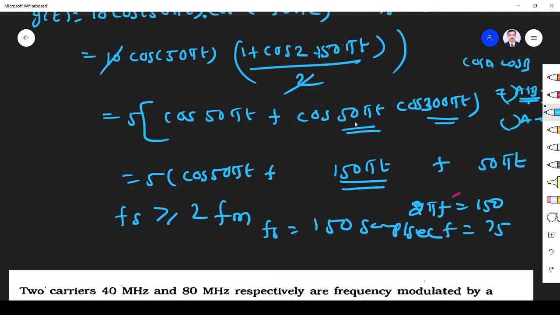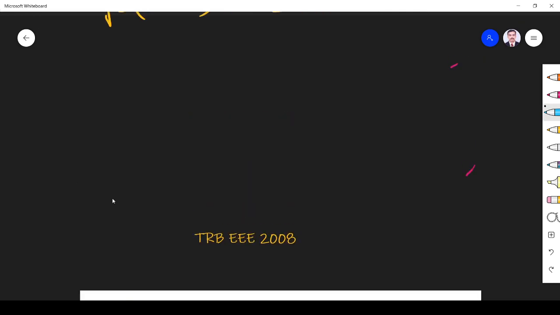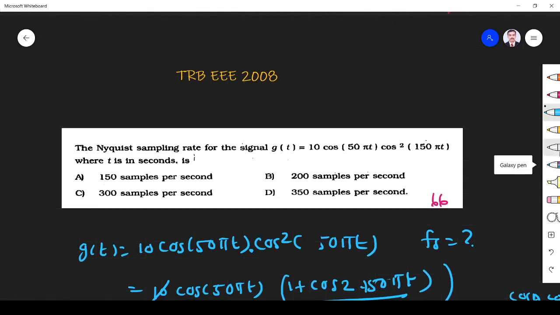It is 300 plus 50 is 350, 300 minus 50 is 250. So 350 means 2 pi f is 350 pi, f is equal to 175. So 2 into 175 is 350 samples per second. Procedure is same, I just change the number. Okay, answer is 350 samples per second, right?